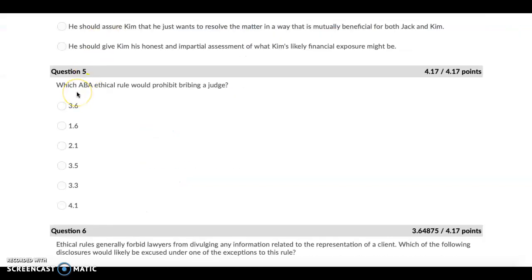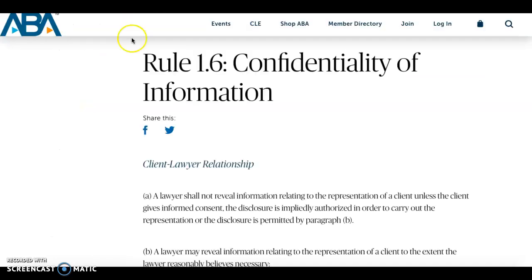The next one, of course, we just saw it on there, is 1.6, which deals with confidentiality. This one also does not talk about bribing or directly aiming to influence a decision and outcome.